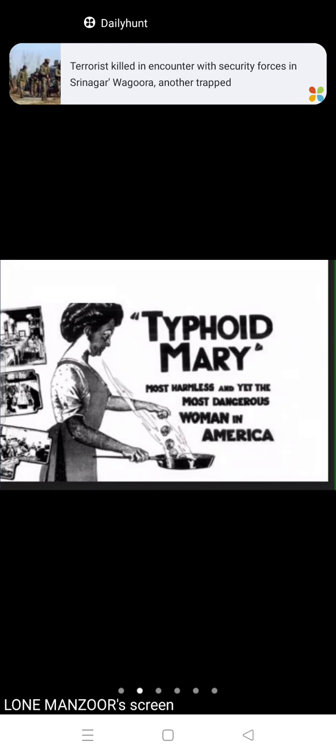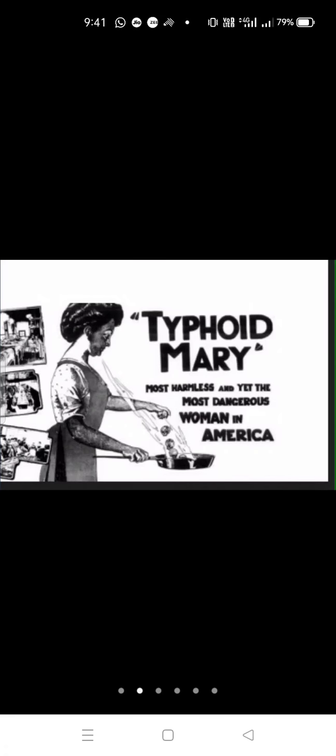For example, the house fly sits on fecal matter, then sits on the food of human beings. It carries the Salmonella typhi bacteria from the fecal matter to the food of human beings. In this way, Salmonella typhi is also transferred.